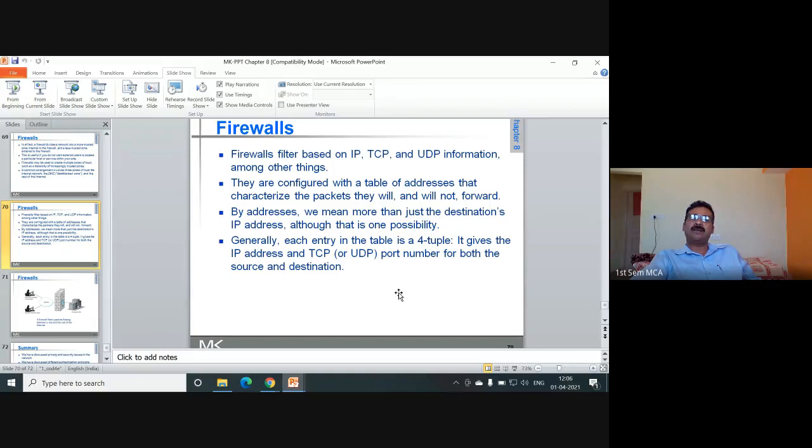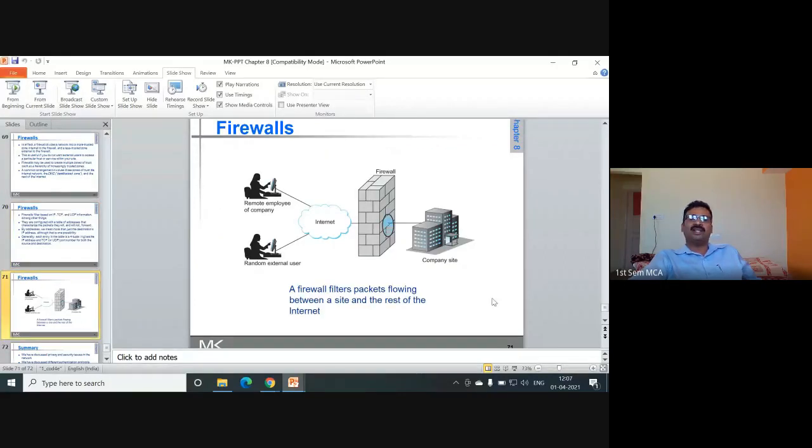They are configured with a table of addresses that characterize packets they will and will not forward. So certain packets they may not forward, certain packets they may forward, depending upon the policy using which you configure the firewall. By addresses, we mean more than just the destination IP address, although that is one possibility. Generally, each entry in the table is a 4-tuple. It gives the IP address and TCP or UDP port number for both the source and destination. So firewall is like this. What is a firewall? Write the high level architecture of the firewall and explain the characteristics of the firewall.